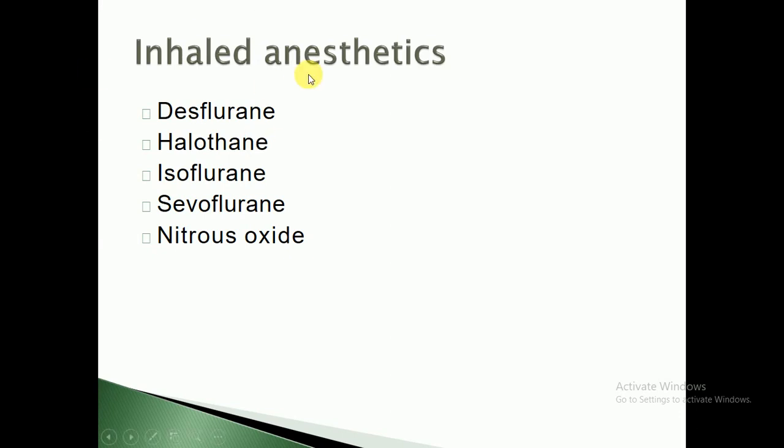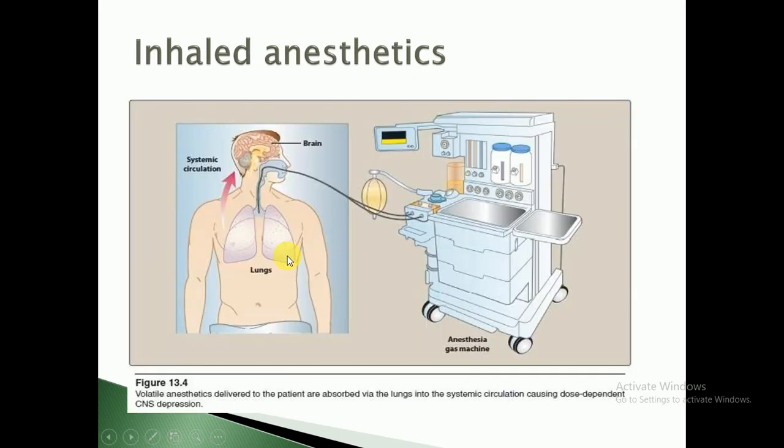Inhaled anesthetics are drugs which are classified into different categories. Look here, the first one is desflurane. These are inhaled anesthetics, so they can be given to the patient through the inhalatory route. That may be desflurane, halothane, isoflurane, sevoflurane, and nitrous oxide. So these are the agents, the inhaled anesthetics which are used during administration of anesthesia.